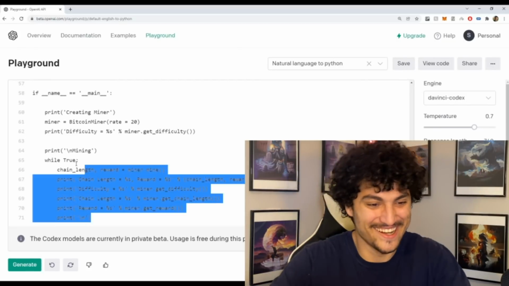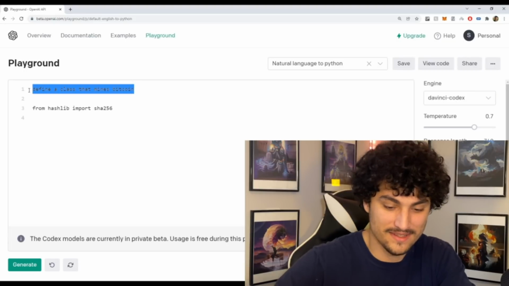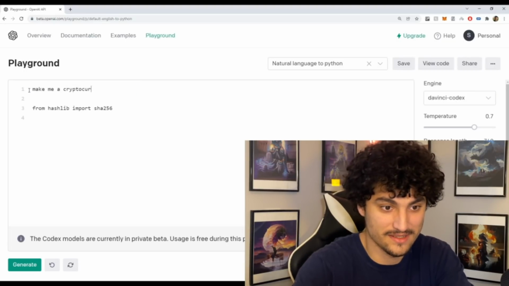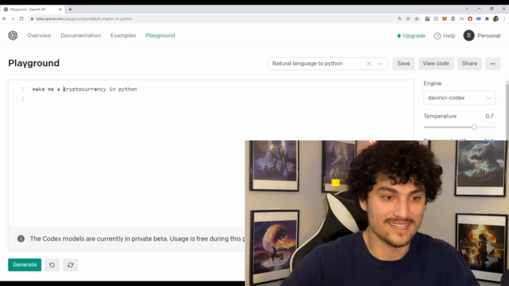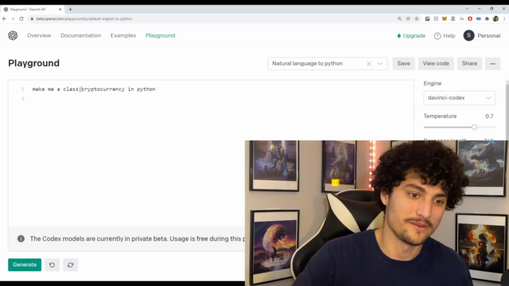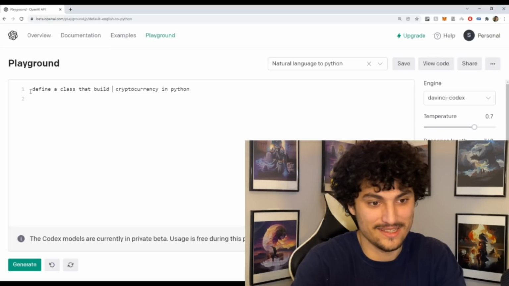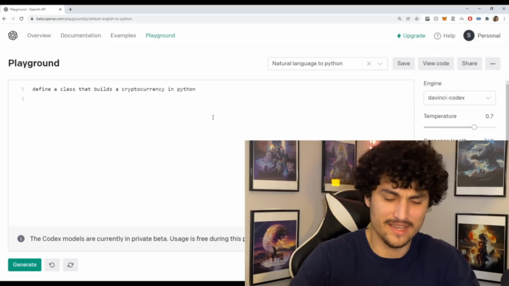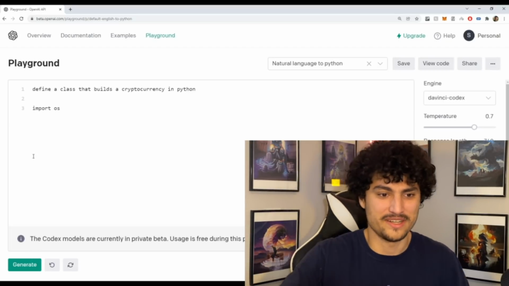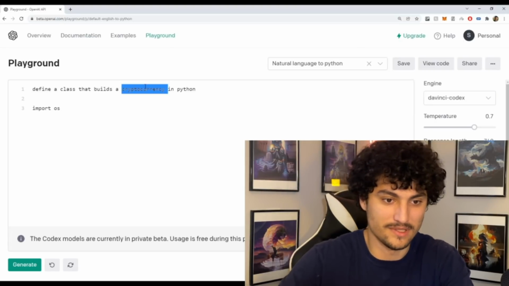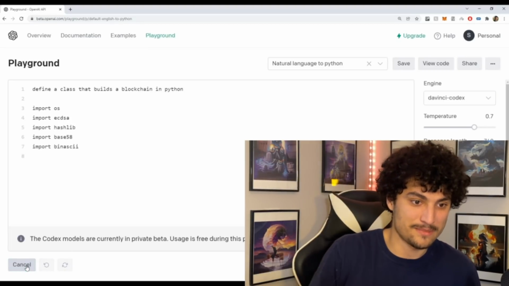That's the idea. Sorry, I just got another idea. Define a class. Make me a cryptocurrency in Python. No way it's going to do this. Define a class that builds a cryptocurrency in Python. And I think for this, we'll just say OS. I'm not too sure what uses it. I think for a blockchain, actually, we'll say blockchain. Blockchain is definitely a better word. Blockchain in Python.